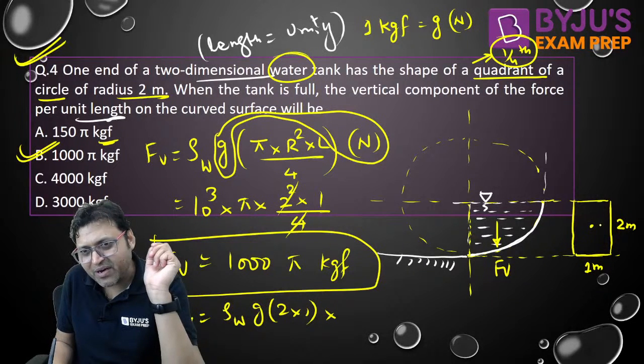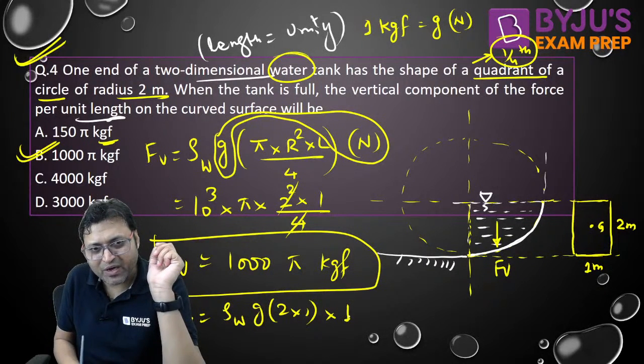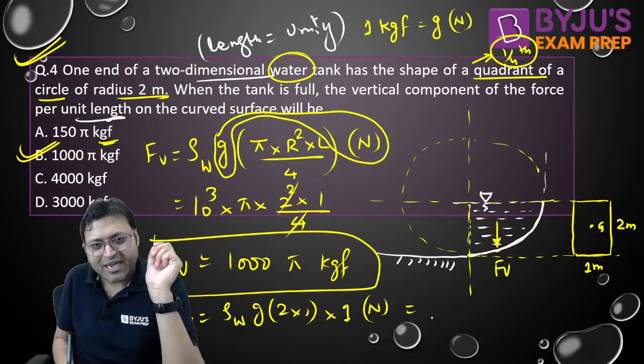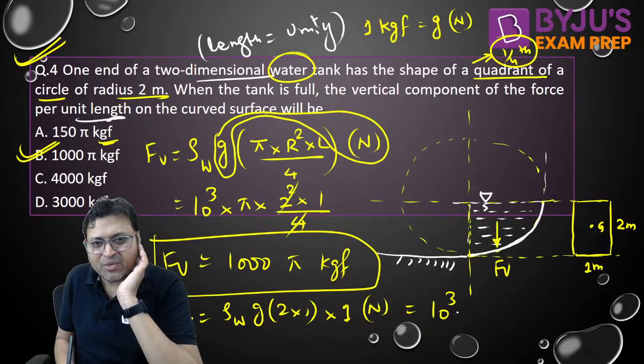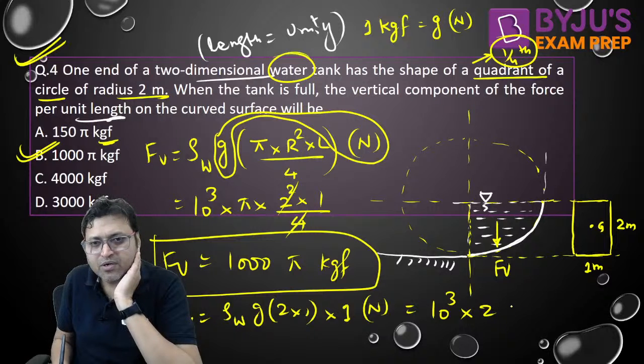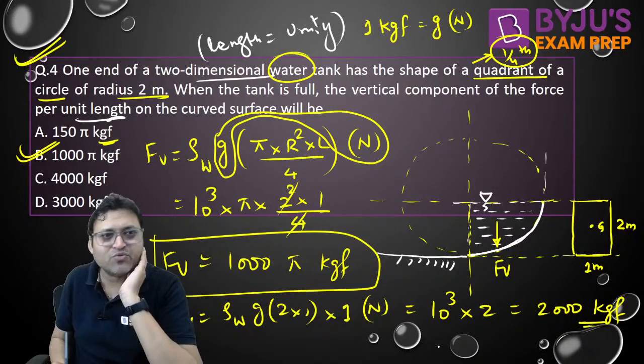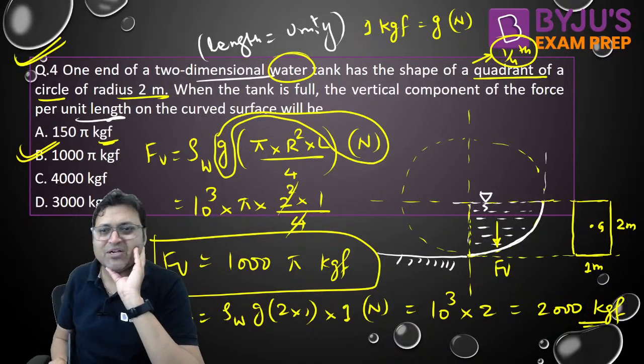What is the value of x bar? The depth of G, that is 1. That will be in Newton. In kgf, it is 10 to the power 3 into 2, that is 2000 kgf. Isn't it 2000 kgf? It will be 2000 kgf.